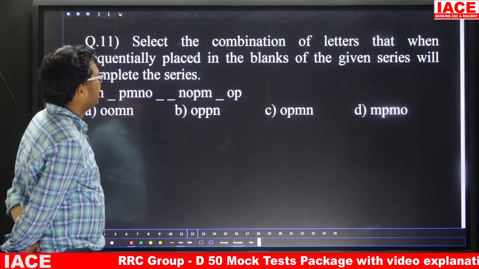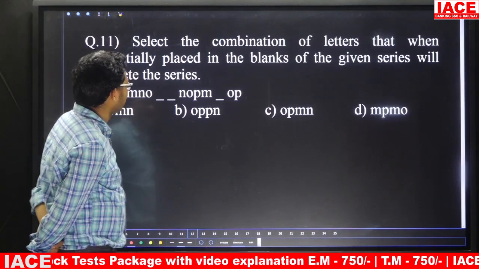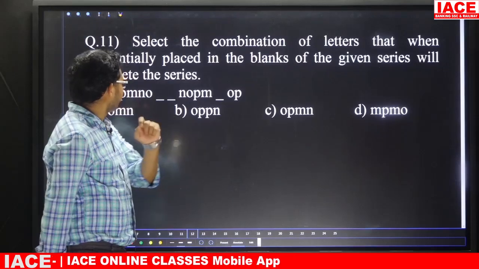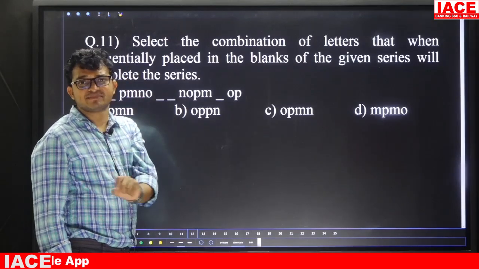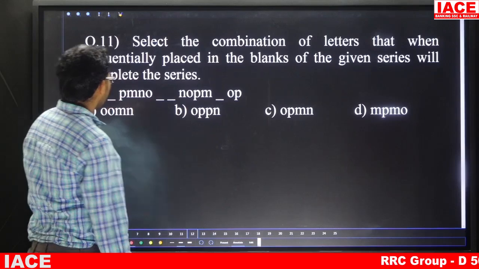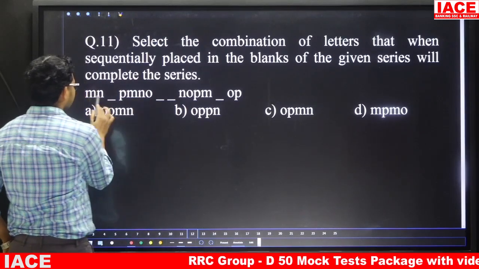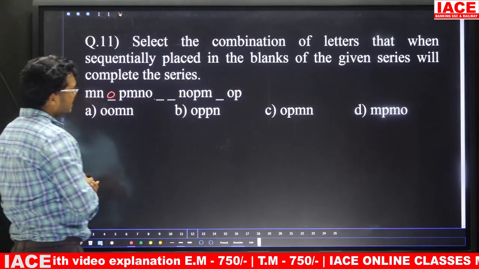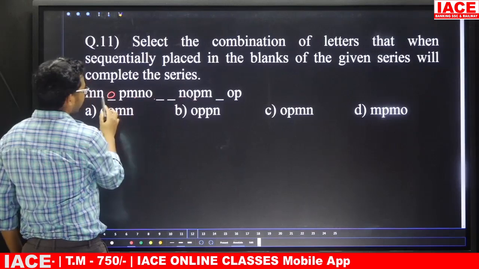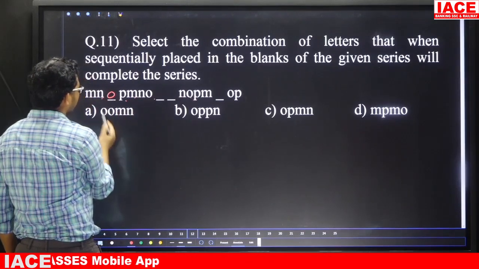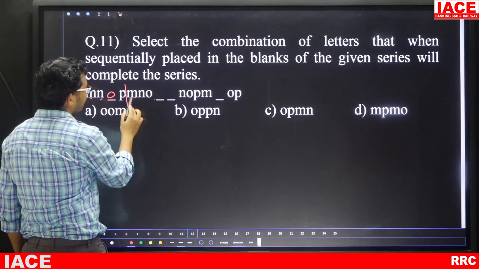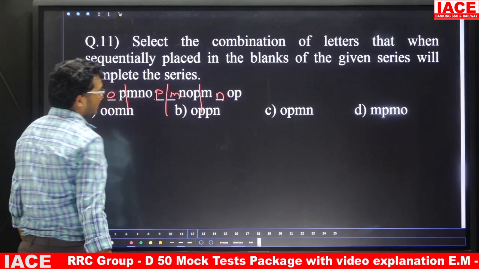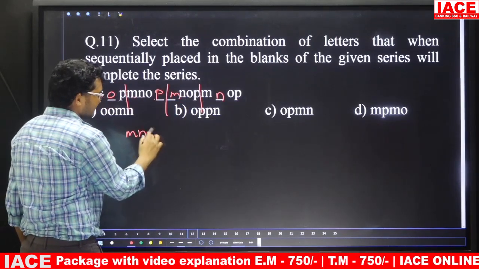Question number 11. Select the combination of letters that when sequentially placed in the blanks of the given series will complete the series. Friends, for this type of questions, once analyze the sequence, otherwise simply go through the options. Once you observe here, MN, after MN here O is there, then P, next is NOP, again M. That means take here MNOP, next again MNOP, again MNOP, again MNOP. Yes, that means the MNOP series is repeating.